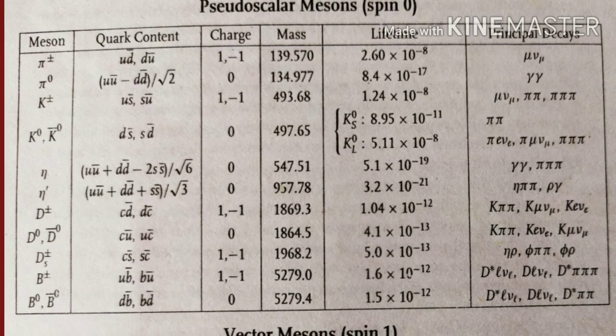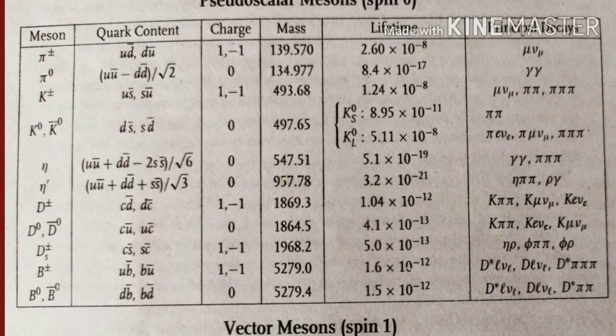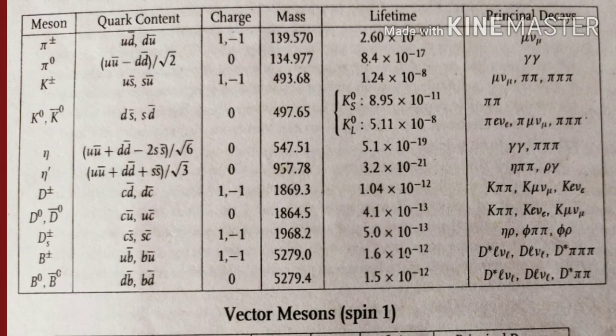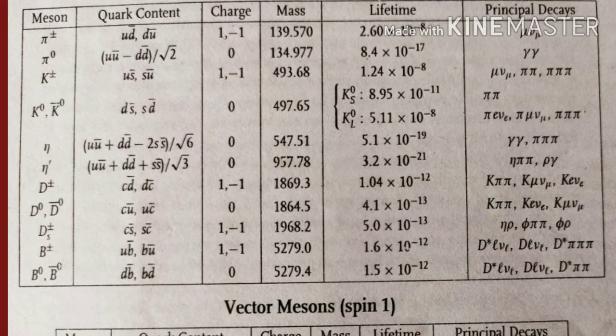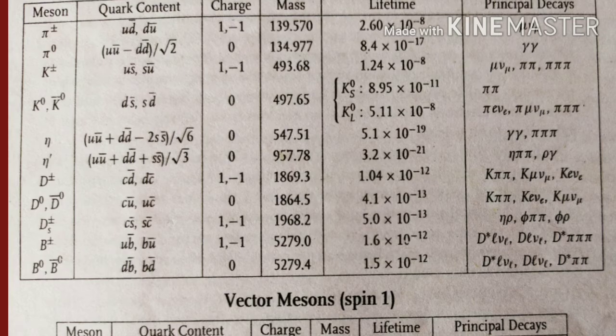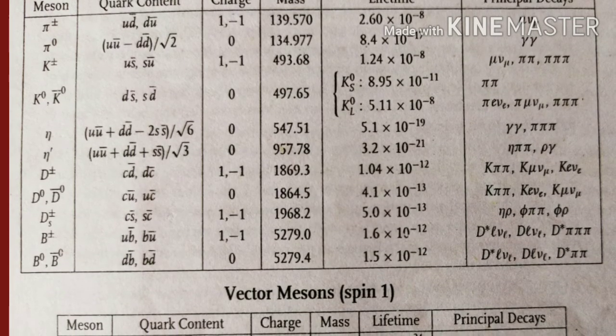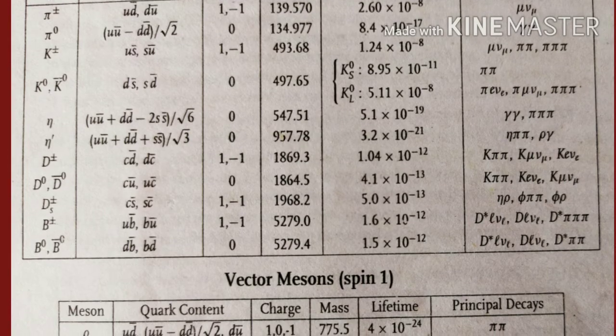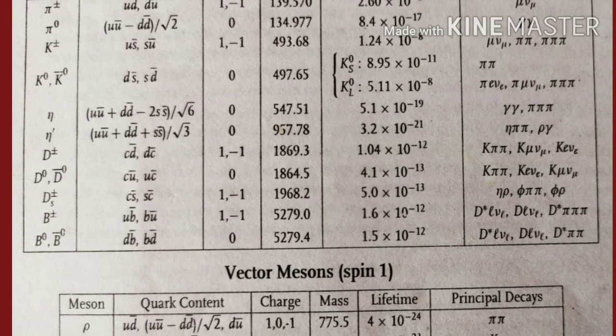Then we have B mesons. First of all, B plus and B minus, these are the two particles and they are also antiparticles of each other. They contain u b bar and b u bar. Similarly, we next have B0 and B0 antiparticle or B0 bar, that is d b bar and b d bar. And it is to be noticed that all these B mesons contain one bottom quark.